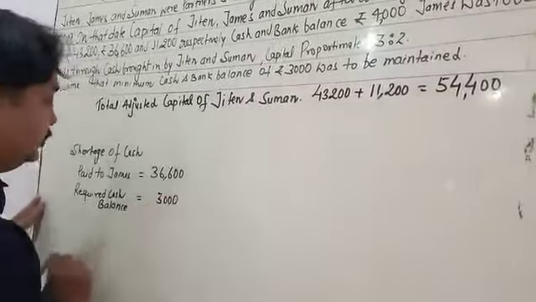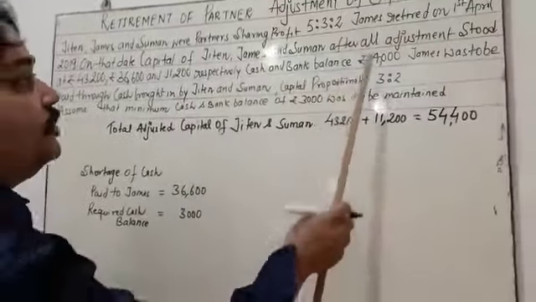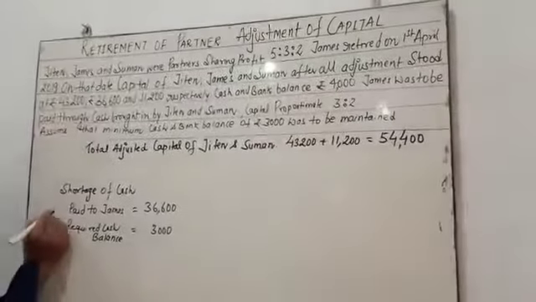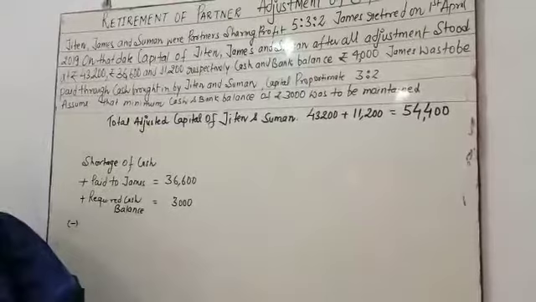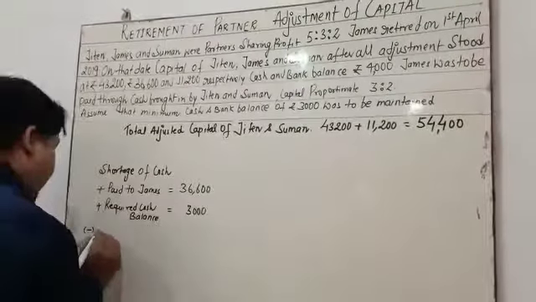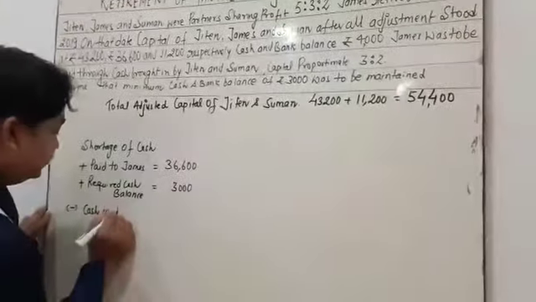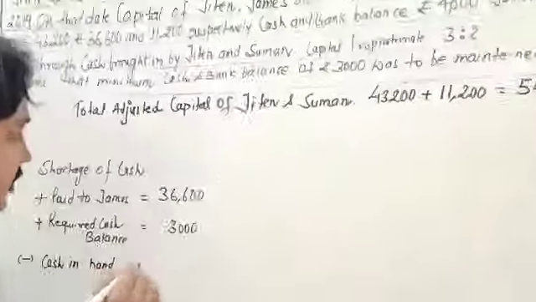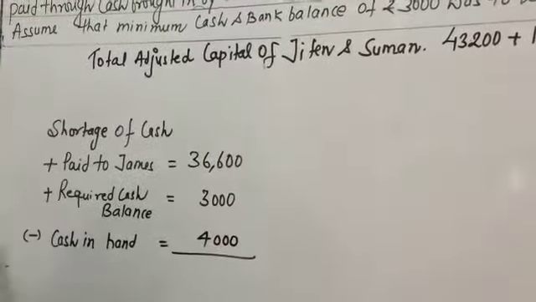Now the existing cash balance, cash in hand, is rupees 4,000, so you have to deduct it.